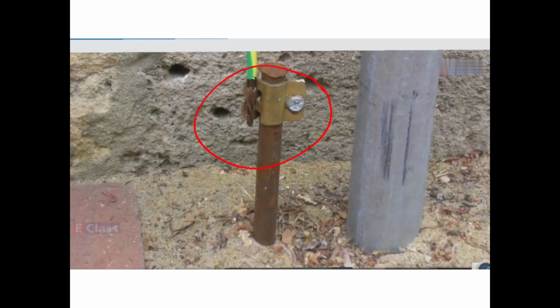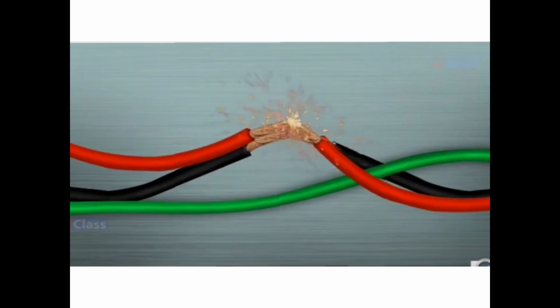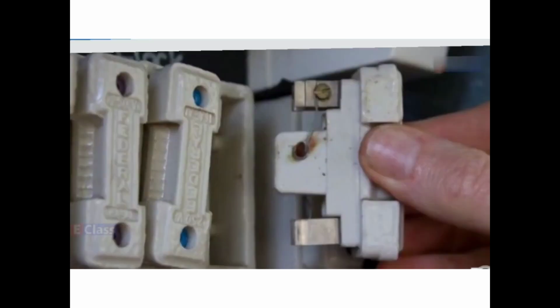When such a thing happens, a large current flows and produces a lot of heat. And if any inflammable materials like wood, plastic, or cloth are there, it can catch fire. Therefore, we use fuse wire as a precautionary measure. We use the fuse wire everywhere.